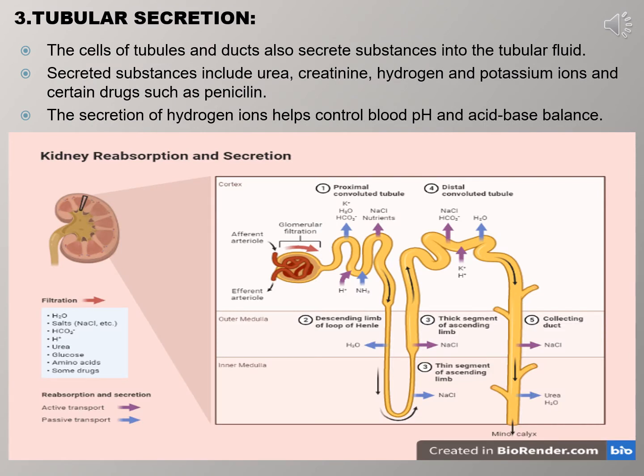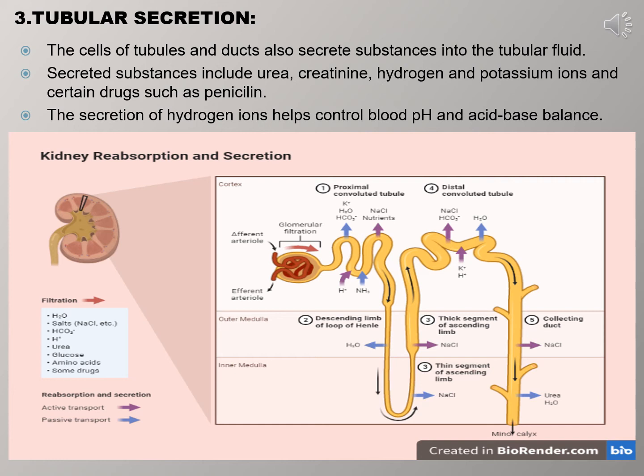Now, as the fluid flows along the renal tubule and through the collecting ducts, the tubule and duct cells also secrete substances into the tubular fluid. These substances include potassium ions, hydrogen ions, urea, creatinine, and certain drugs like penicillin. This is termed tubular secretion, and it has two main outcomes: the secretion of hydrogen ion helps to control the blood pH, whereas the secretion of substances like urea, creatinine, and certain drugs not needed in our body removes them from the blood.